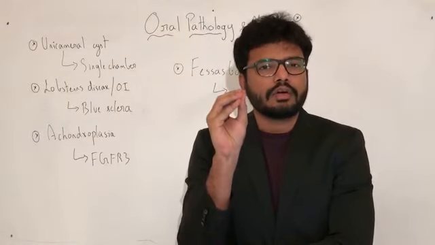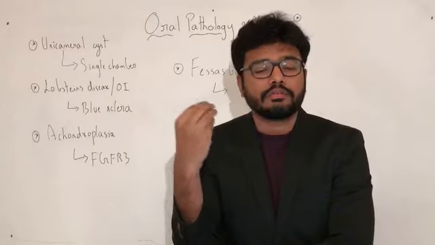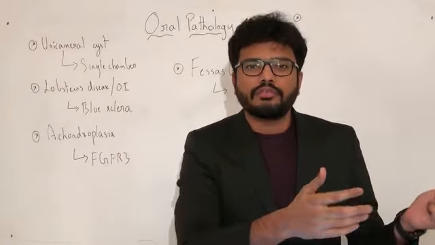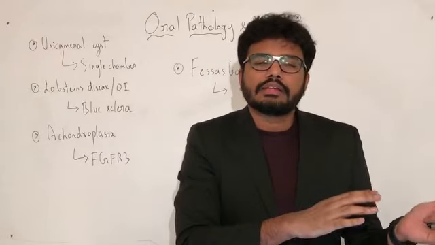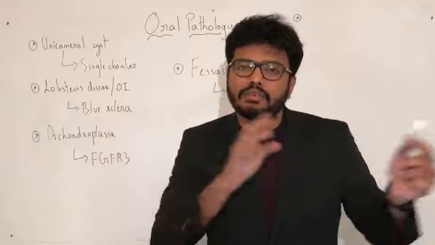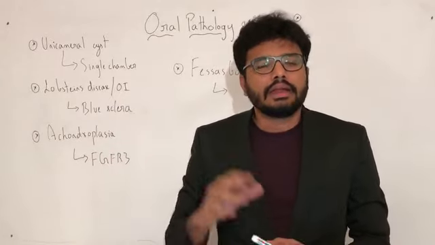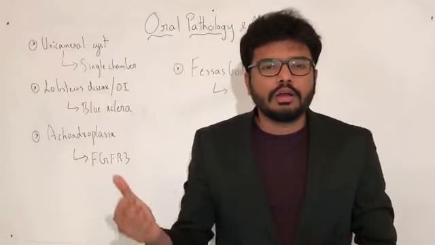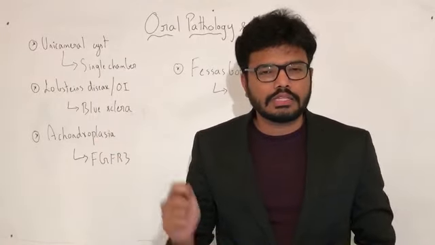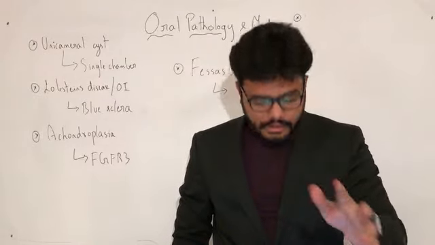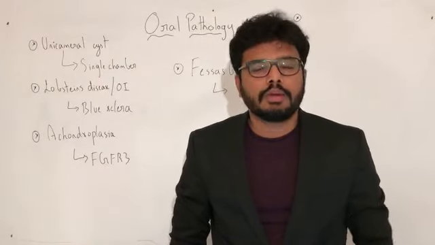So in case of beta thalassemias, because of defective beta chain synthesis, there is abnormal production of alpha chains, wherein there is accumulation of these excess alpha chains within erythrocytes as well as their precursor cells, and these are precipitated and form inclusion bodies called Fessas bodies. So these are found in case of beta thalassemia, Cooley's anemia, Mediterranean anemia, or erythroblastic anemia.